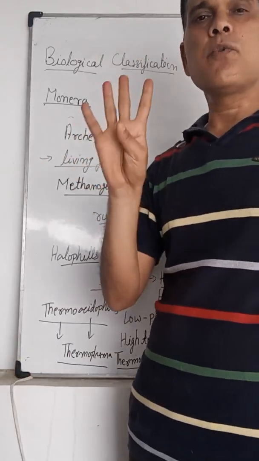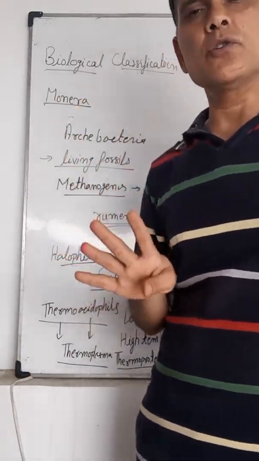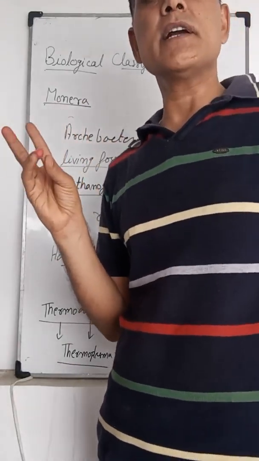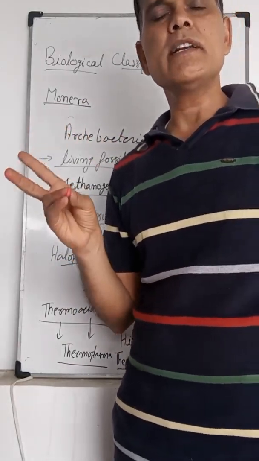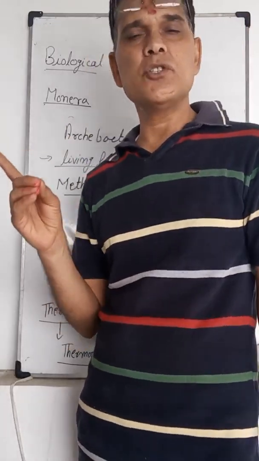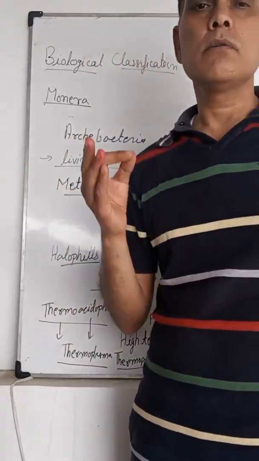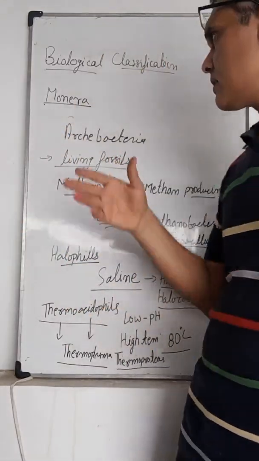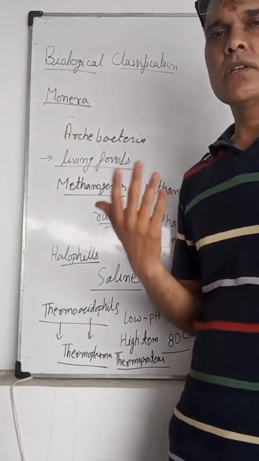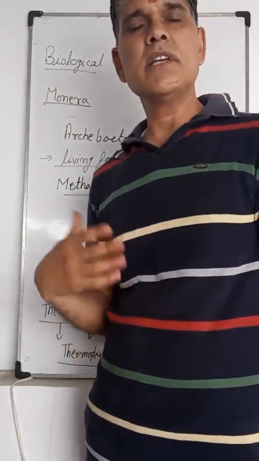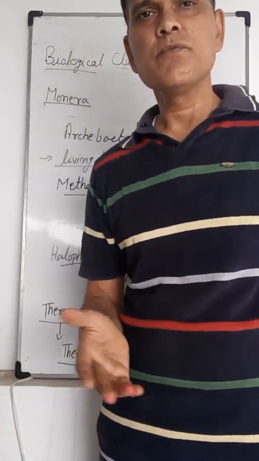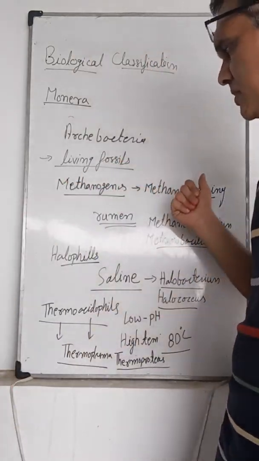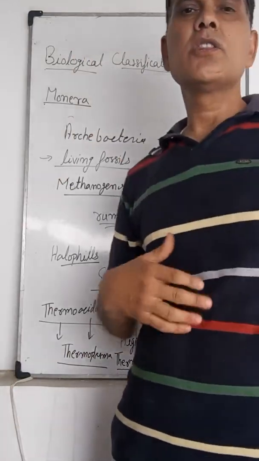It includes four groups: Archaebacteria, Eubacteria, that is bacteria, Cyanobacteria, that is blue-green algae, and Mycoplasma. First we discuss Archaebacteria. It is present in very harsh conditions, very acidic condition, very low pH, and marshy habitats, and it is of three types: methanogens, halophils, and thermoacidophils.